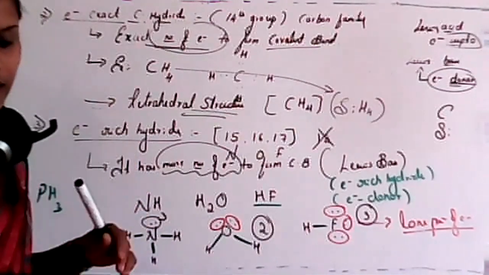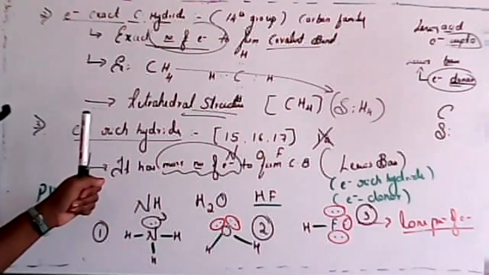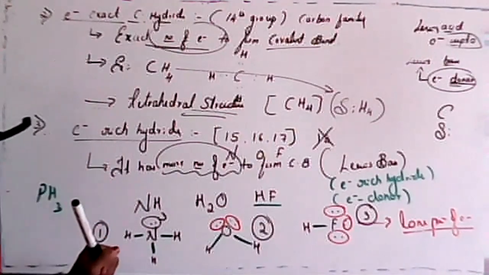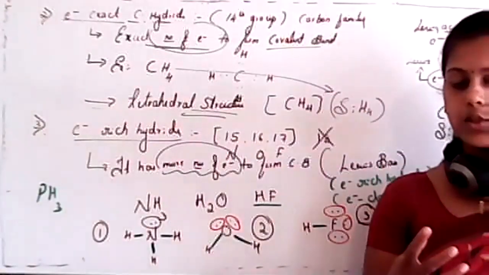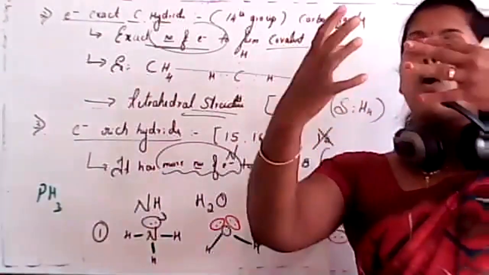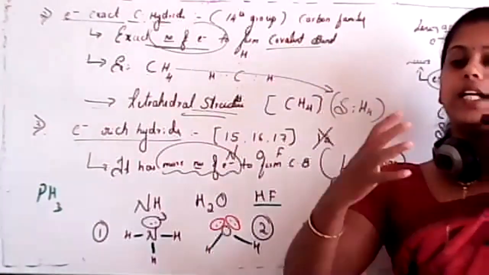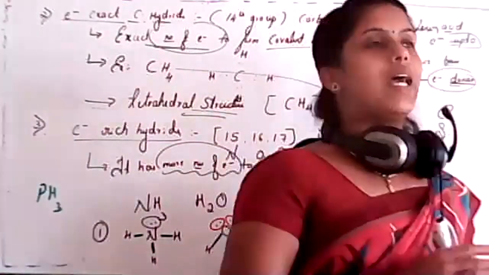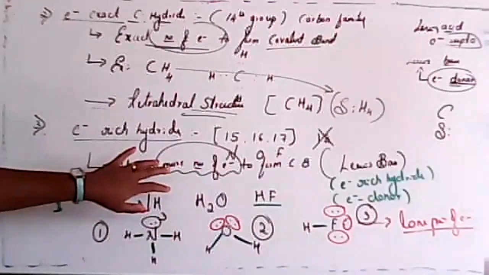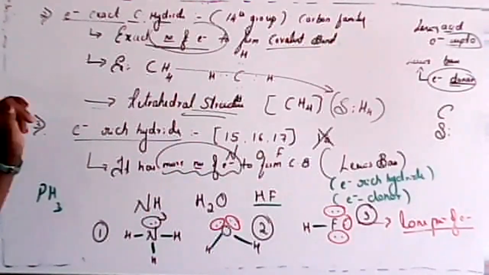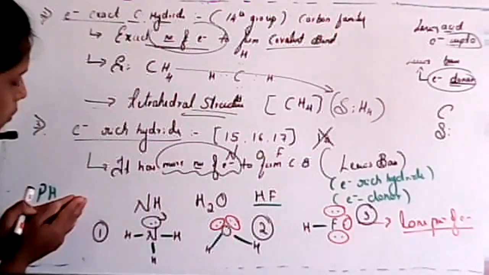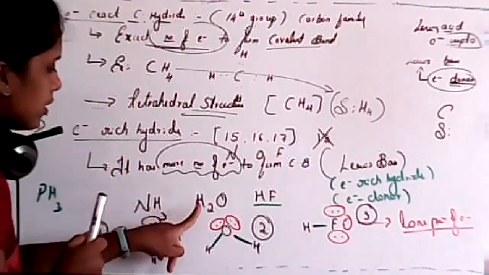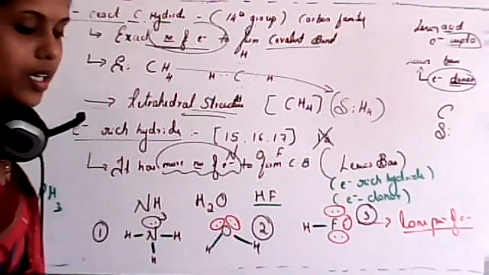Electron-rich hydride. Is this clear? Due to the presence of lone pairs of electrons, those are involved in the bond formation by donating them. So that's why we call it a Lewis base. Clear?